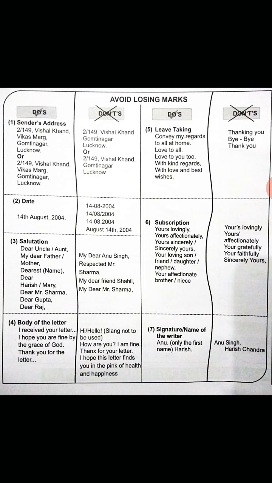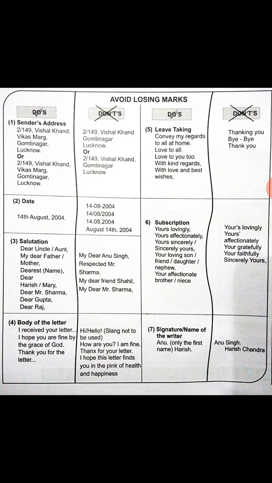Now, do's and don'ts of writing a letter to avoid losing marks. First of all, children, we have to write the sender's address. The examples are given, children, and don't write "21149 Vishal Khan Gomti", where all the punctuation marks and commas are missing. Then the leave taking, that is "convey my regards to all at home". Do write it, children. Love to all, love to you too, with kind regards, with love. And "thanking you", "bye bye", "thank you", these you don't have to write, children.